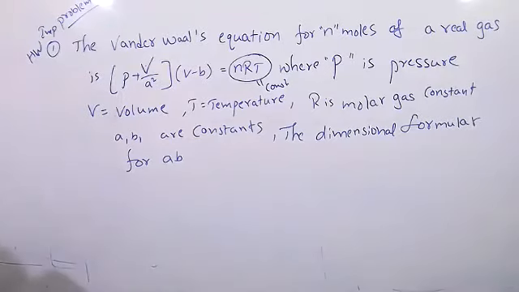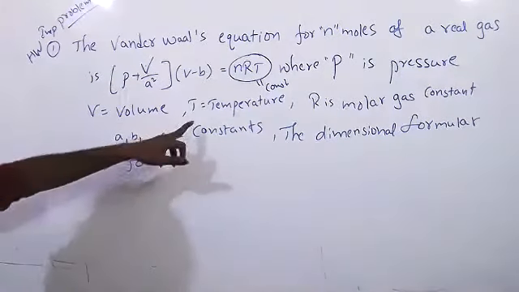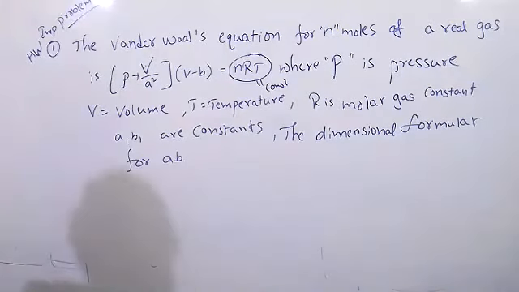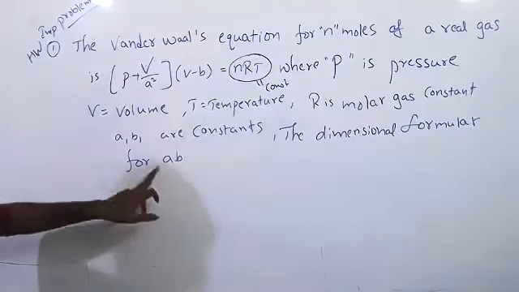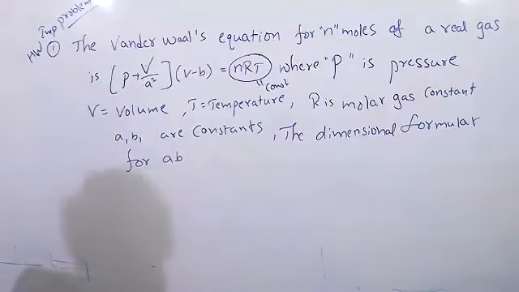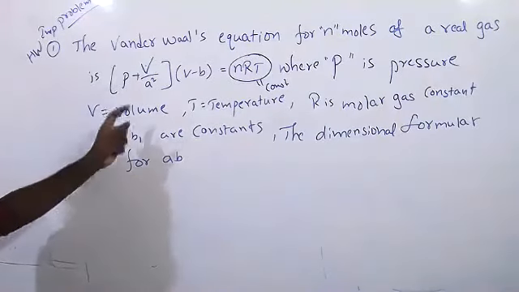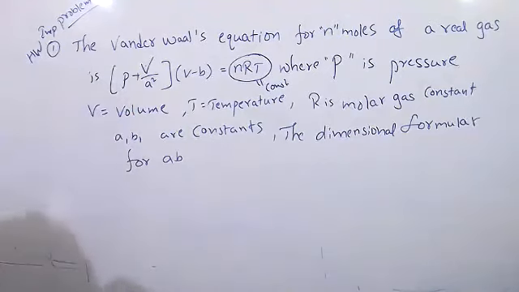So V is also constant here. Only this side's terms are constant, and A and B are constant, but we have to find the dimensional formulas of A and B. First you can find for A, after that you can find for B. Okay, sir. So is this a real correct equation? Sorry. Very sorry.